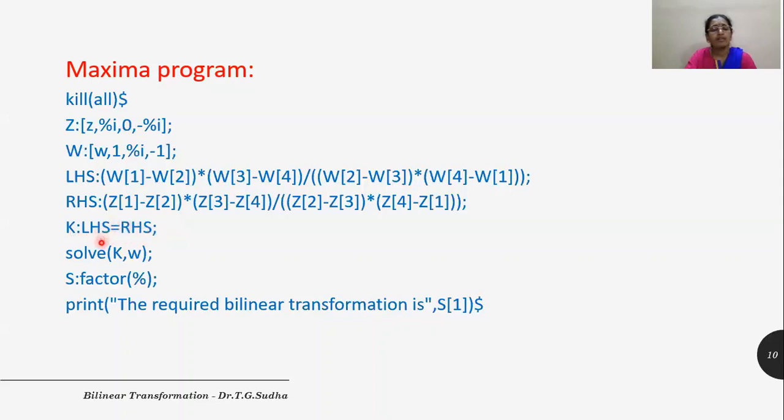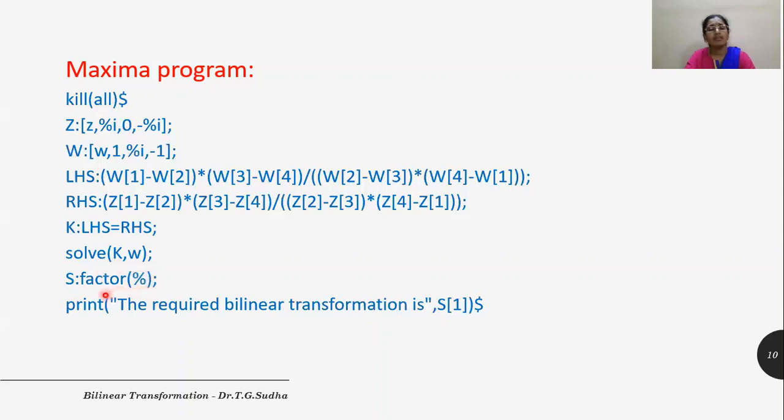So here we need to solve this expression LHS is equal to RHS for the variable W. So let us give this solve command here, solve K comma W. So this call is a function which returns the solution of K in terms of W. That is, W is solved from the expression K. In the next line, let us give the command capital S, colon, factor of percentage. Percentage is nothing but the previous output here.